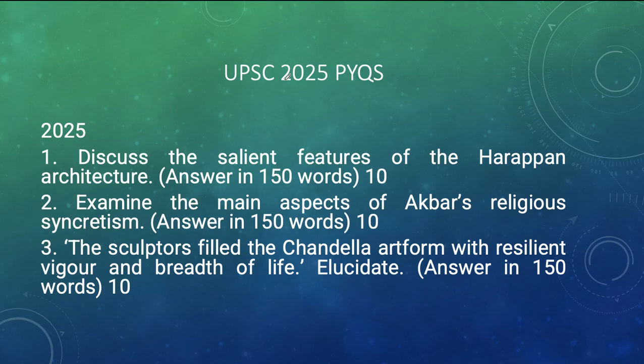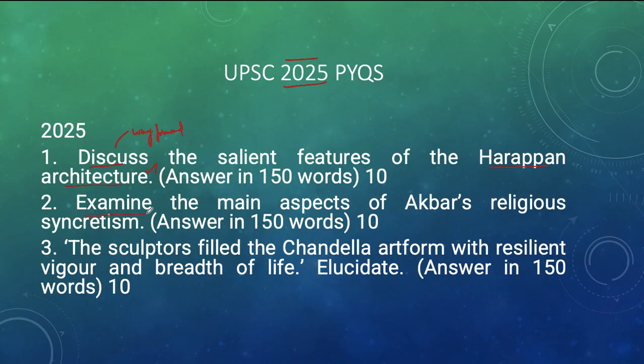Now, coming to the UPSC 2025 Mains questions from the art and culture segment, they asked: discuss the salient features of Harappan architecture. This is a core area in our basic syllabus, students. We know the Indus Valley Civilization; we need to read it and can easily answer this question. The only thing is that, while addressing the question, for a 'discuss' kind of question we need to address the various challenges and solutions, or a way-forward technique. That is going to be very crucial in the answer writing format.